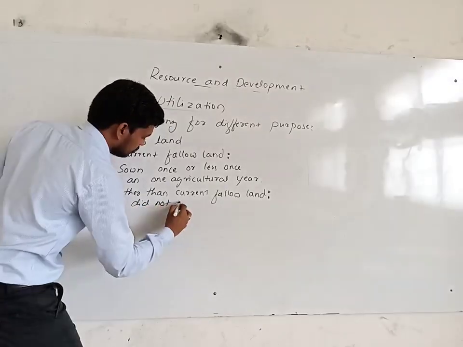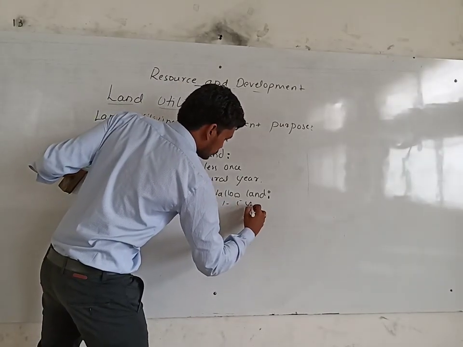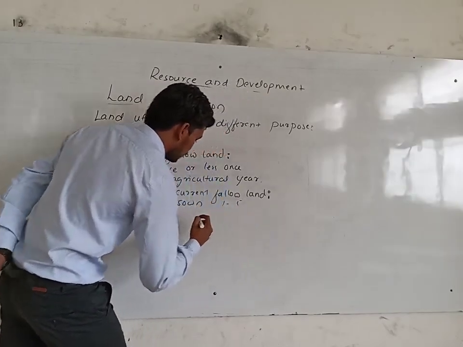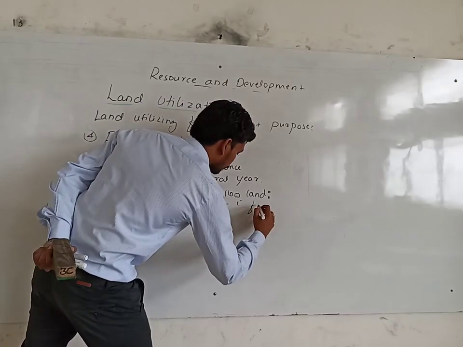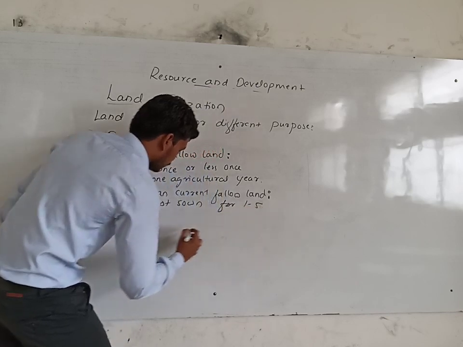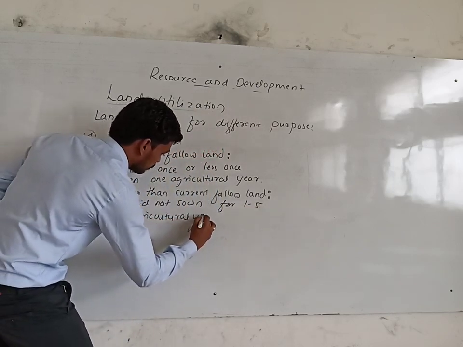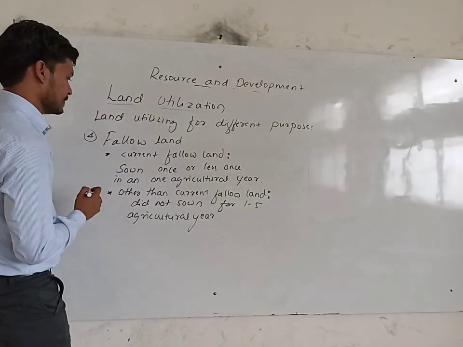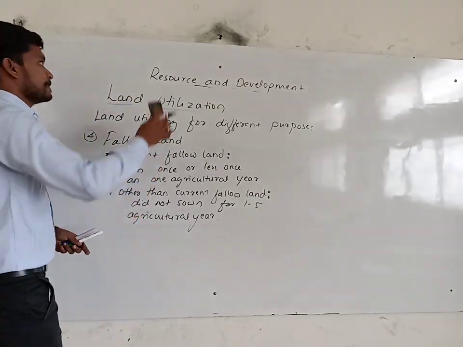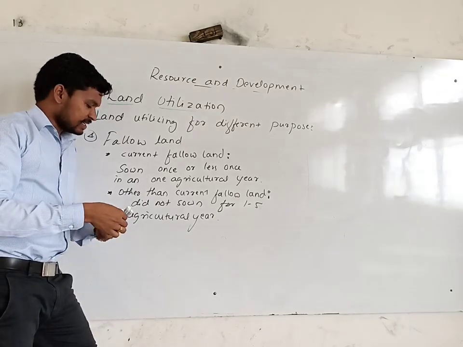So did not sow up to 1 to 5 years, agriculture, for 1 to 5 agricultural years. It's other than current fallow land.